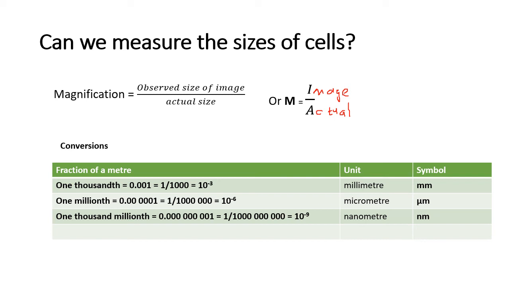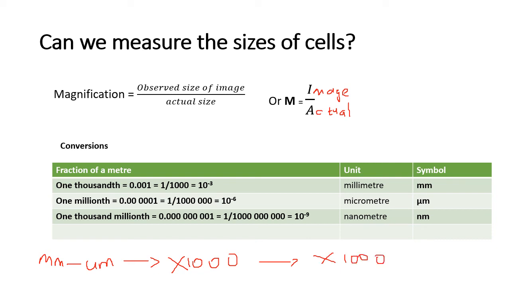Now, when you go from millimeters to micrometers, all you have to do is multiply by 1000, because from millimeters to micrometers you take on an additional 3 zeros. If you're going from micrometers to nanometers, that is times another 1000.